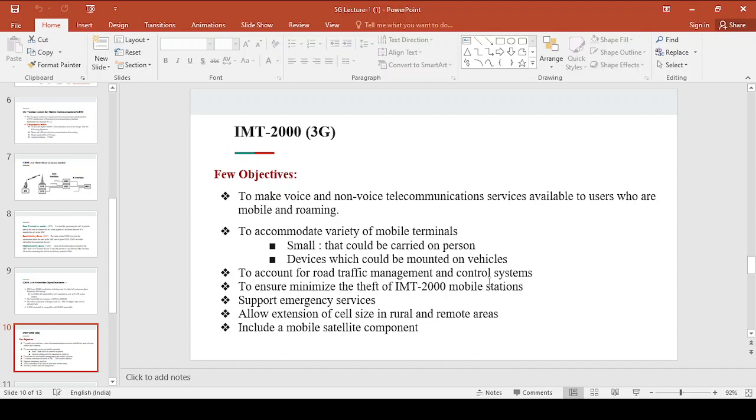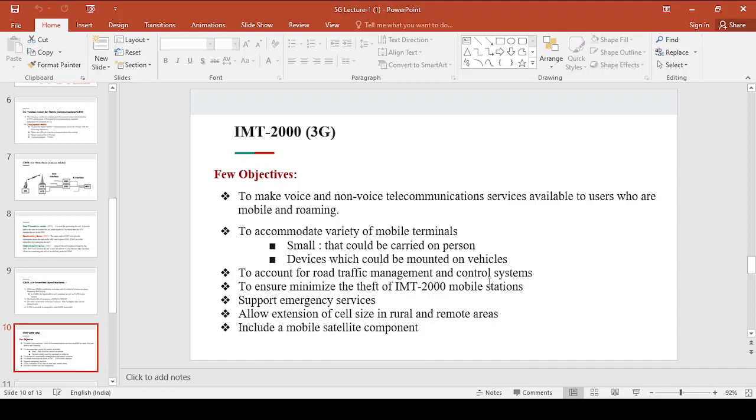See, if a person is missing, we can trace the location of his last call. This development started from the third generation system, right?